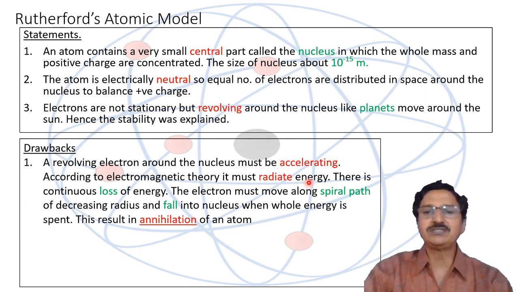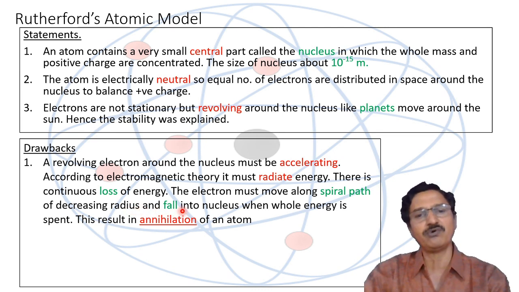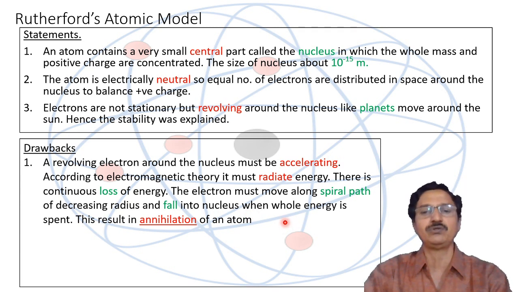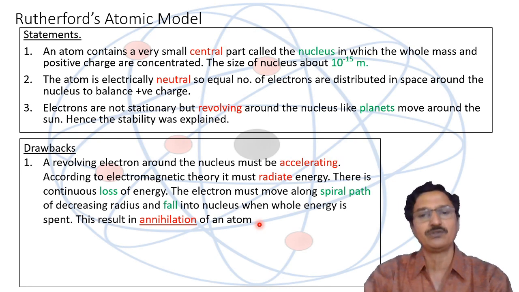When energy is radiated, there is continuous loss of energy. Energy goes on decreasing, and the electron, instead of moving in a circular path, moves in a spiral path of decreasing radius. At last the radius decreases so much that the electron falls into the nucleus, when it loses its total energy. This results in the annihilation of the atom. That means the structure of the atom collapses.